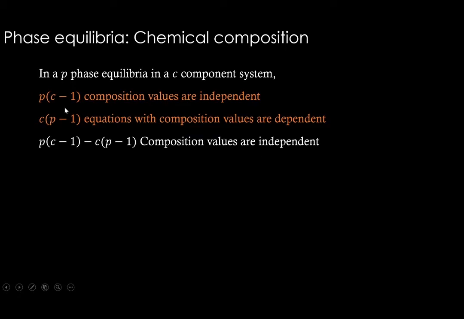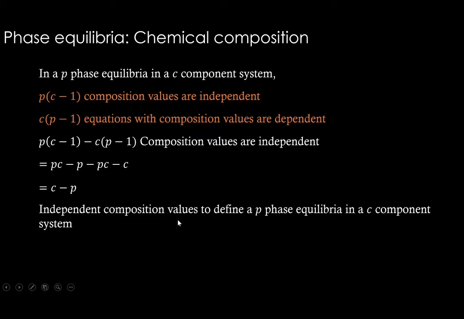So that now this number has come down. We are subtracting this entire thing from this. Okay, so these many values we need to know. What is this? P multiplied by C minus P, and minus C multiplied by P minus C. So this is going to be the equation which comes to be C minus P. These many number of independent composition values are required to define a P phase equilibria in a C component system. Okay, so these are independent composition values.